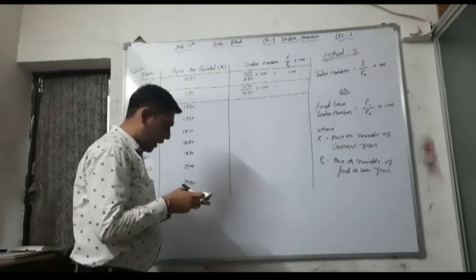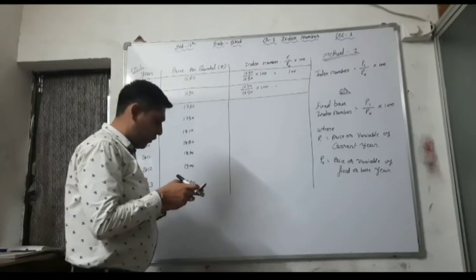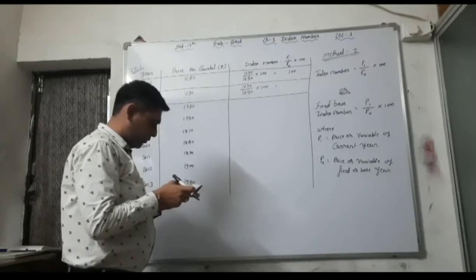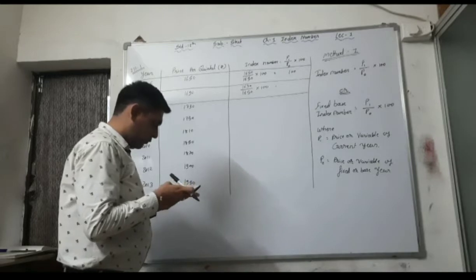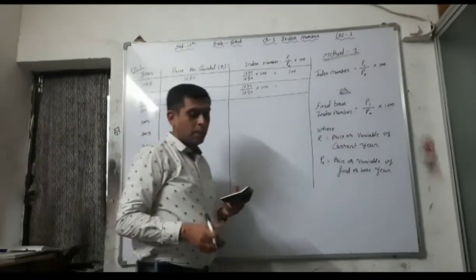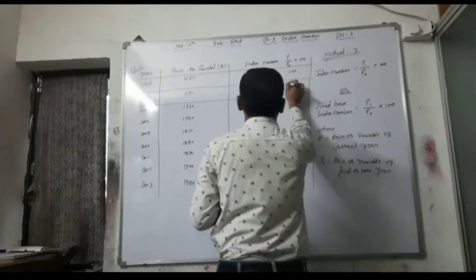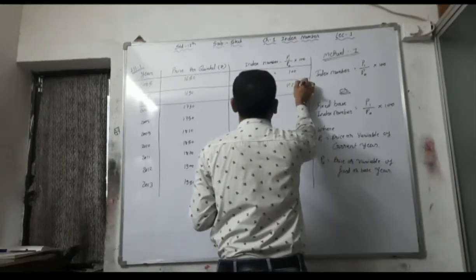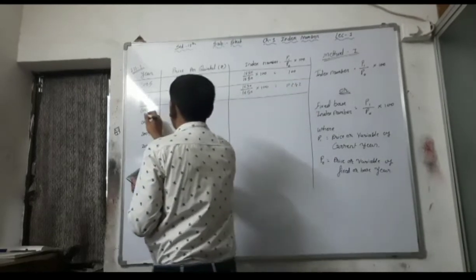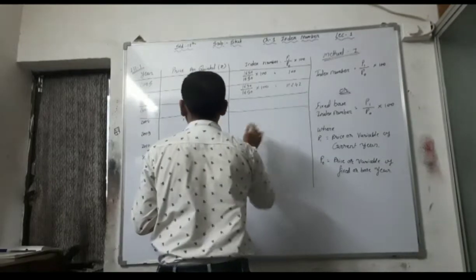Okay, now calculate it. 1690 divided by 1650 into 100, that is 102.42. Now in 2007, again see here, this method is very easy.